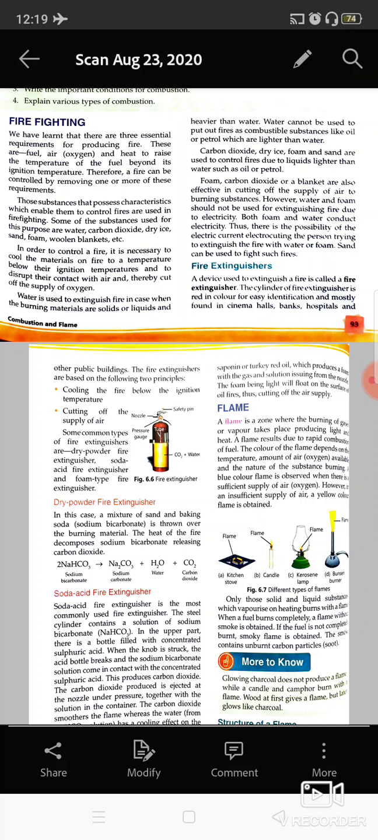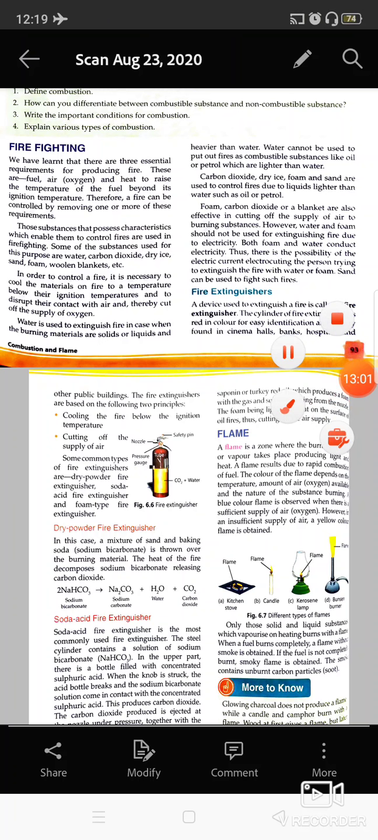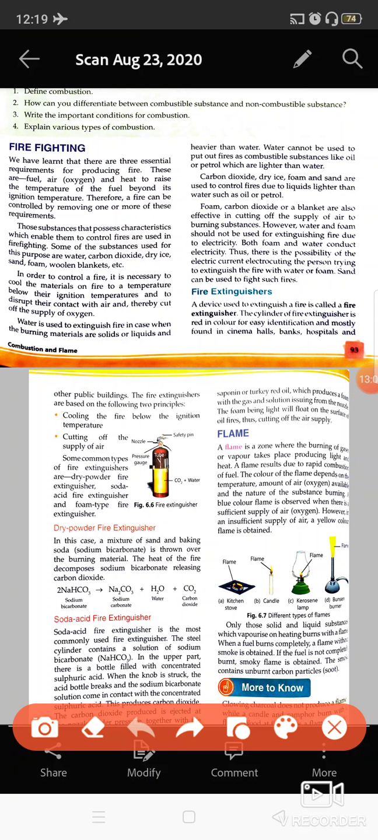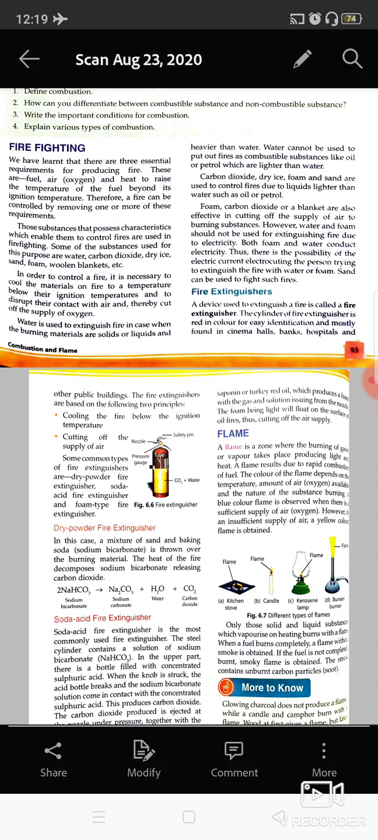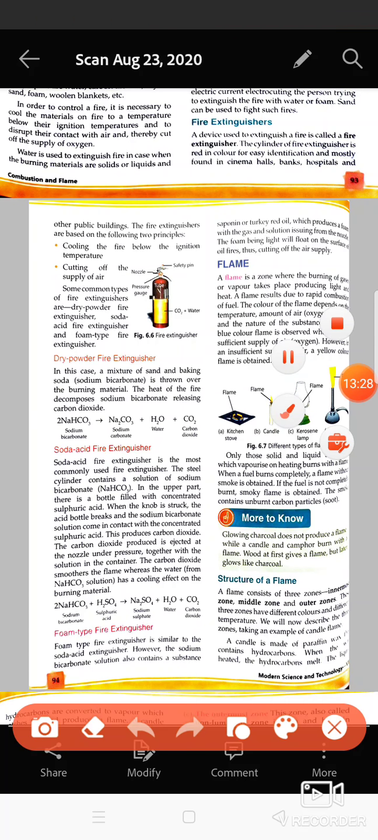Then what is to be done at that time? How can you put off the fire which is caused accidentally? That is known as fire fighting. For that we have one equipment known as fire extinguishers. You have seen in your school some red colored cylinders hanged everywhere. Those cylinders are known as fire extinguishers, and their function is to put off the fire caused by any accident or any such incidents.